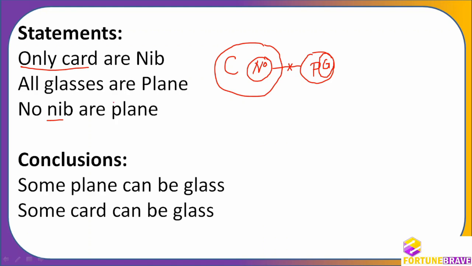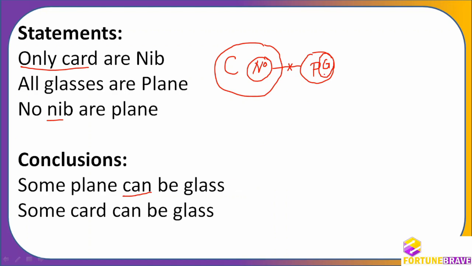nothing else can be nib. So no nib or plain is okay. No nib or plain is almost the same thing. Nib can only be card and nothing else, so it cannot be plain as well. Okay, but still whatever they were given, we'll take it. Some plain can be glass. Now when they say all glasses are plain, some plain are glass, so they can be glass as well. So some plain are glass is absolutely correct. It is already possible here.